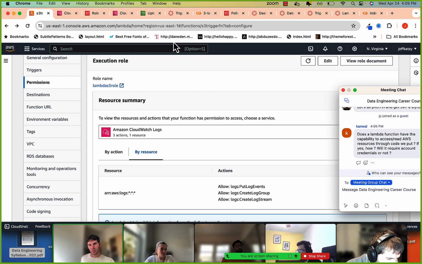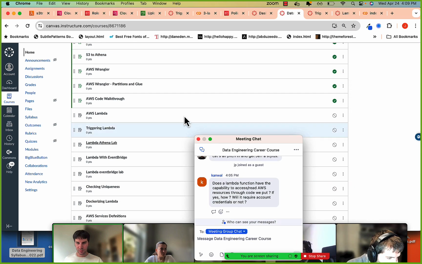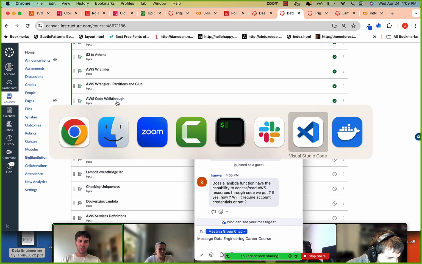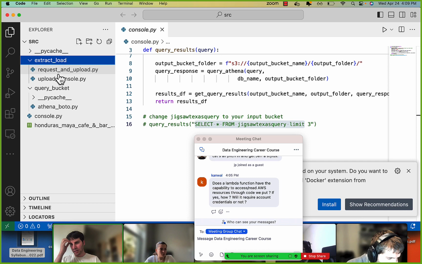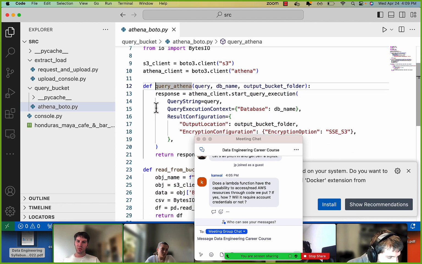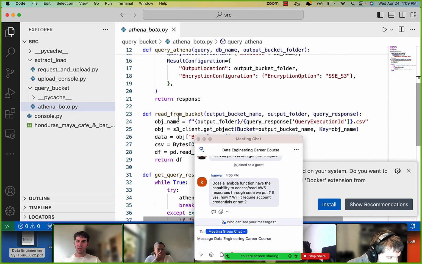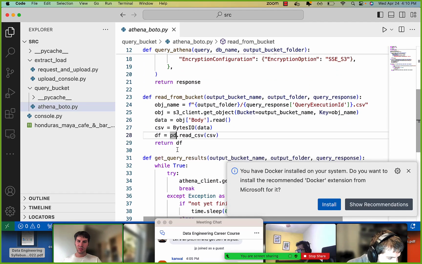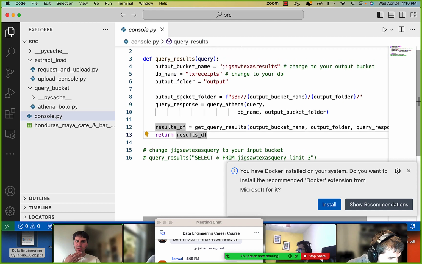Cool. All right. So, in terms of what there is for you to do, you can look at this code walkthrough again if you want. Just remember it has these two steps: the extract and load. And what the lab will ask you to set up and put in your Lambda function is the query bucket. Once something's uploaded here, you'll need to query the bucket, read from the bucket, query Athena, and get the query results.